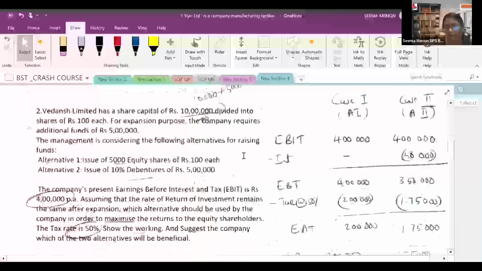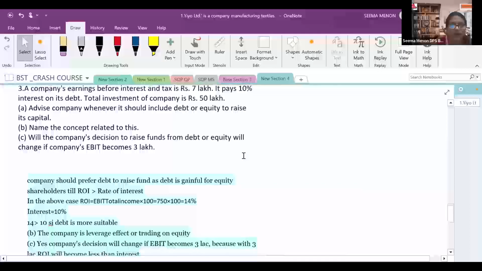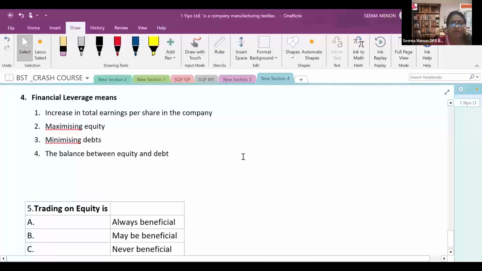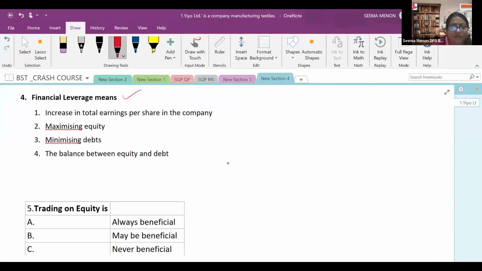Now there is one more question. Before going into that, I'll discuss only 2 MCQs. What do you mean by financial leverage? Financial leverage means increase in earning per share in the company. Due to financial leverage, that means always trading on equity. Trading on equity means in your business, you have to always take more debt. So the answer is: increase in earning per share in the company is known as financial leverage.